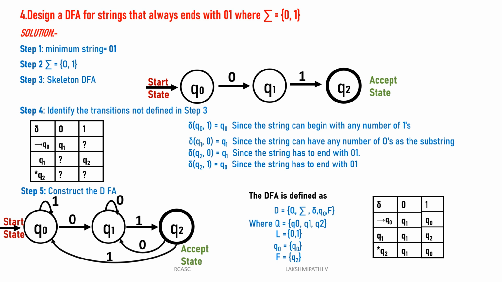Check it first. The string starts with 0. The machine is in the starting state Q0. Q0 reads 0, it will go to Q1. Then the string has 1. Q1 reads 1, it will go to Q2. After that the string has 0. Q2 reads 0, it will come to Q1. After that the string has 1. Then Q1 reads 1, it will go to Q2. Then once again, Q2 reads 0, it will come to Q1. Then Q1 reads 1, then it will go to Q2. So after completing the string, the machine will be in the final state. This string will be accepted by the machine. Clear?